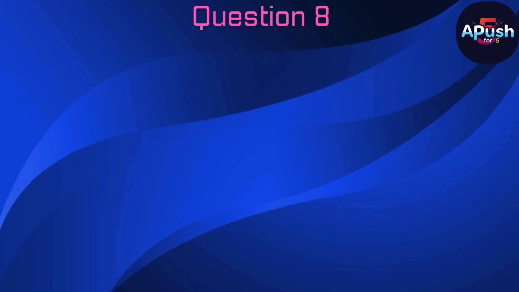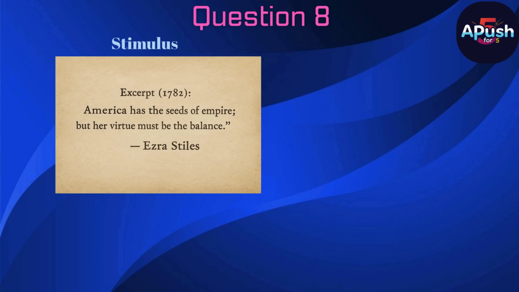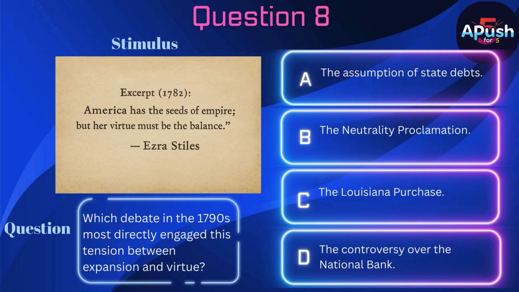Question 8. Stimulus. Excerpt, 1782. "America has the seeds of empire, but her virtue must be the balance." Ezra Stiles. Question. Which debate in the 1790s most directly engaged this tension between expansion and virtue? A. The assumption of state debts. B. The Neutrality Proclamation. C. The Louisiana Purchase. D. The controversy over the National Bank.